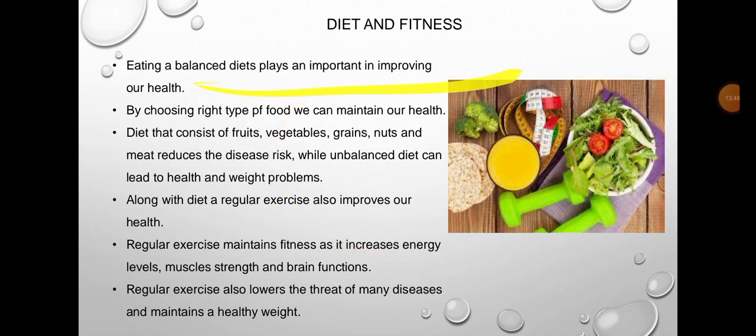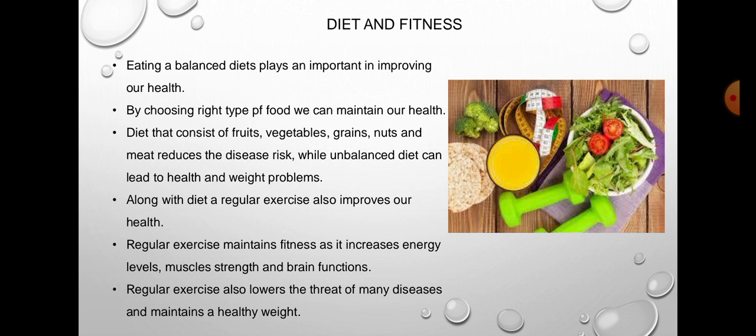Eating a balanced diet plays an important role in improving our health. By choosing the right type of food, we can maintain our health. A diet that consists of fruits, vegetables, grains, and nuts reduces disease risk. An unbalanced diet can lead to health and weight problems. So you get a lot of problems from it.